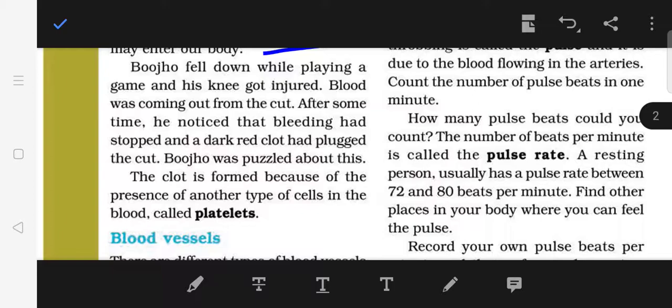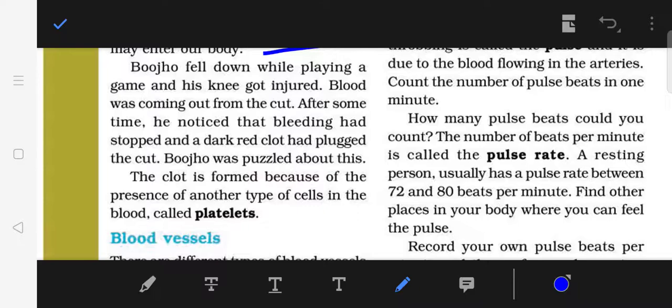So Bujo was puzzled about this. What has happened to that injury? Where has it gone? Thus, Bujo came to the conclusion that the clot is formed because of the presence of another type of cells in the blood, which we call platelets.